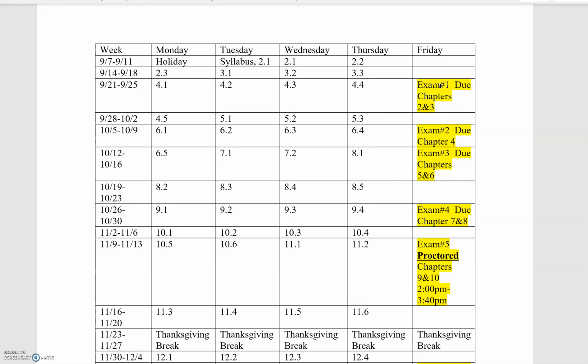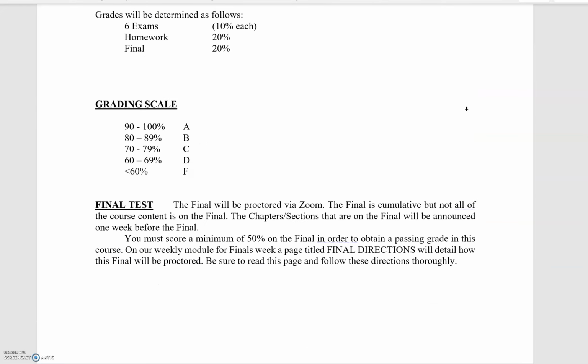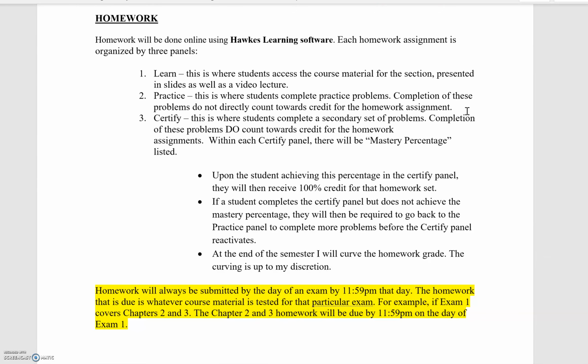So that exam number 1 covers chapters 2 and 3. That means the chapter 2 and 3 homework will be due by 11:59 p.m. of that day. So the homework itself is done using the Hawks learning software.